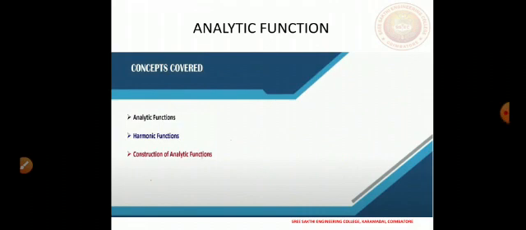And today we will be talking about analytic functions. We will discuss analytic functions, then we will come to what harmonic functions are. There is a relation between analytic functions and harmonic functions, and then we will go for the construction of analytic functions.